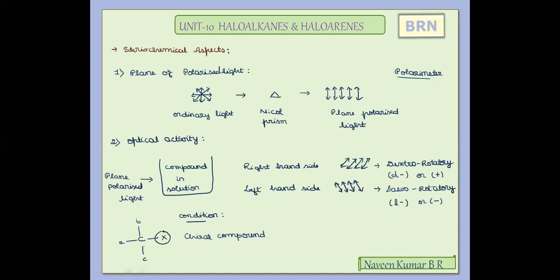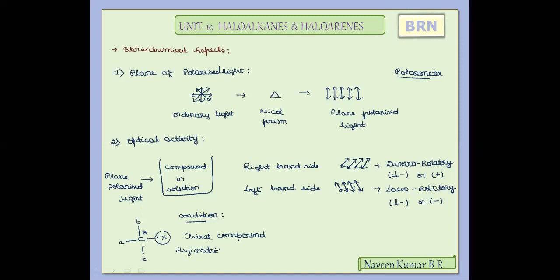Now, along with the halogen, if the surrounding groups are also different groups, then this carbon is indicated with an asterisk symbol. That indicates it is an asymmetric carbon or chiral carbon.